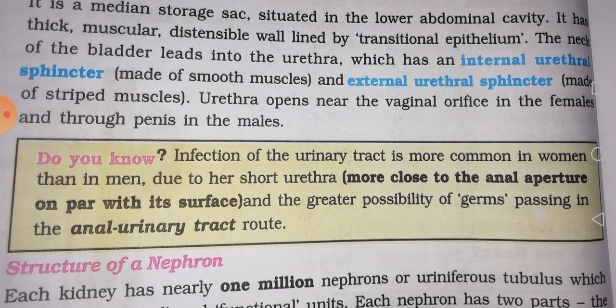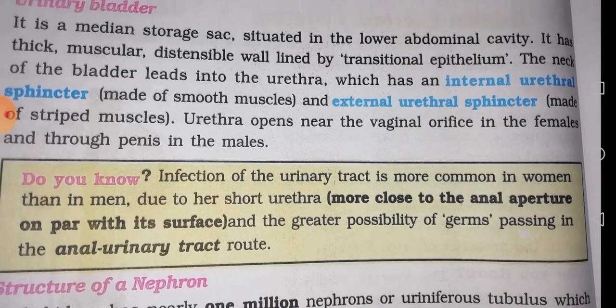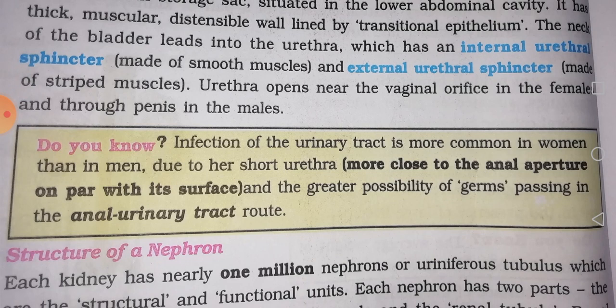Do you know that infection of the urinary tract is more common in women than in men? The female urethra is short and lies closer to the anal aperture, so there is a greater possibility of germs passing into the urinary tract. It is an open area, so females are always more prone to infections, especially UTI, urinary tract infections.